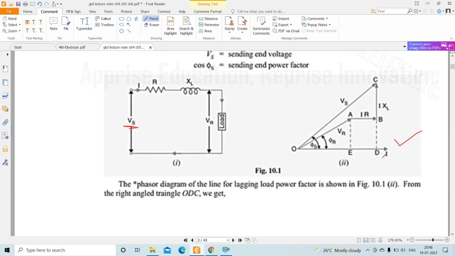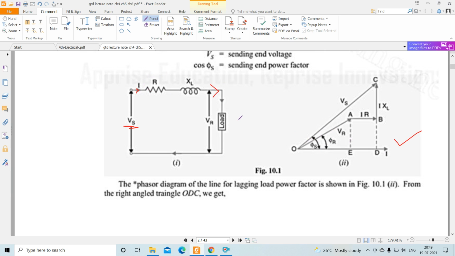Here our reference line is I. Since there is line resistance and line inductance, it is an inductive circuit, so the current lags the voltage. The sending end current is equal to the load current or receiving end current, so it is represented as the same current I.